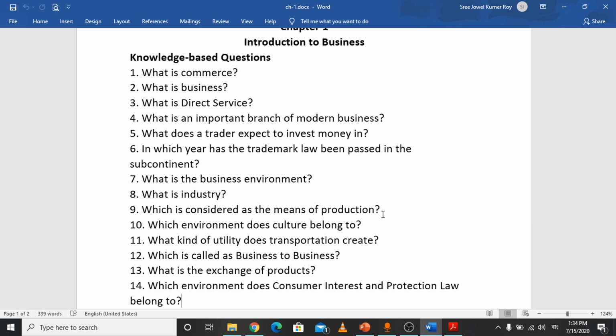Number 14, which environment does consumer interest and protection law belong to? Obviously, consumer interest and protection law goes to the legal environment.